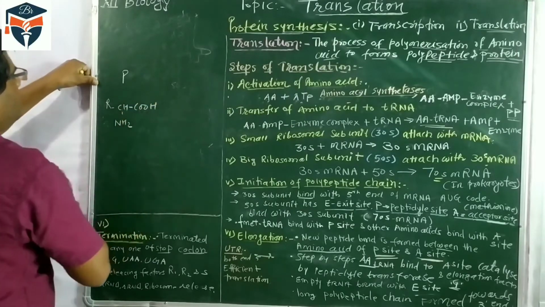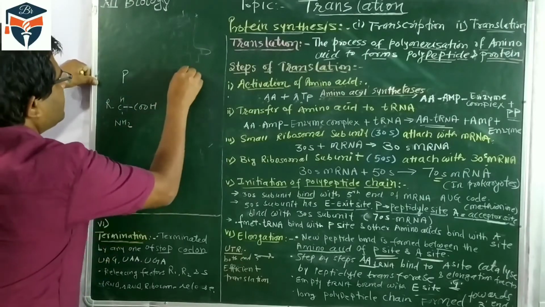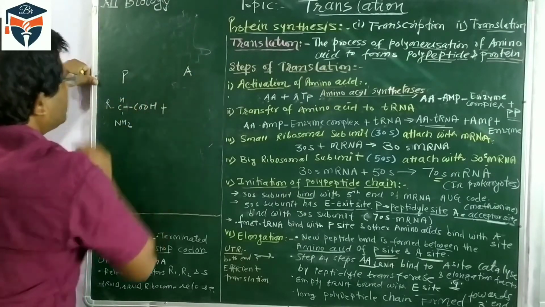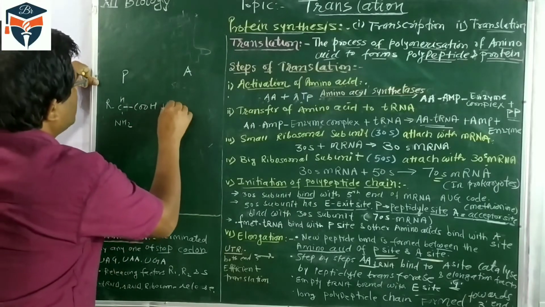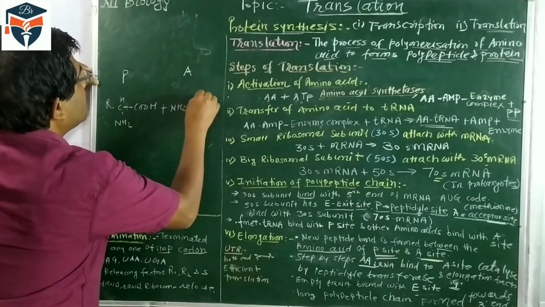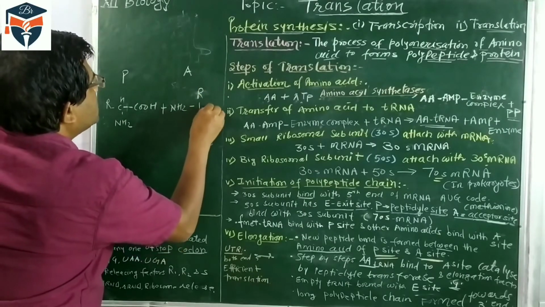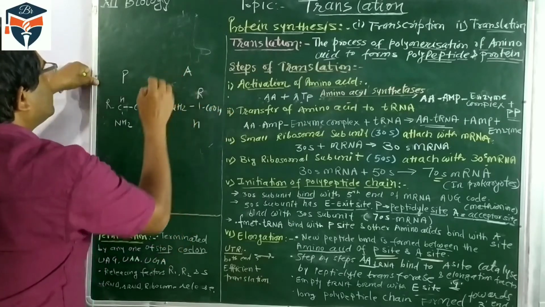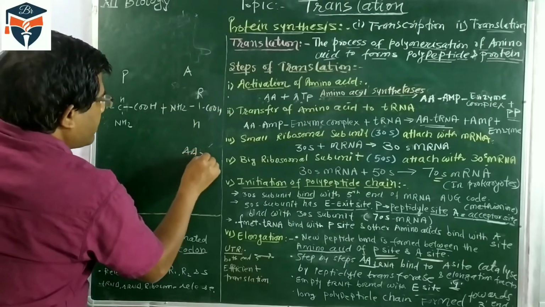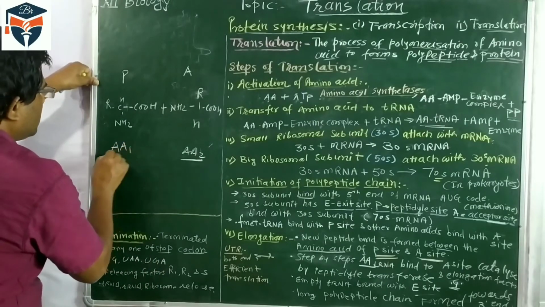This is one amino acid. And at the A site, I am writing another amino acid: NH2, R, CH, COOH. So this is one amino acid and this is the other amino acid.